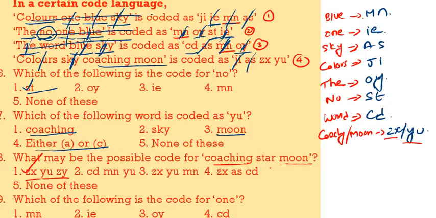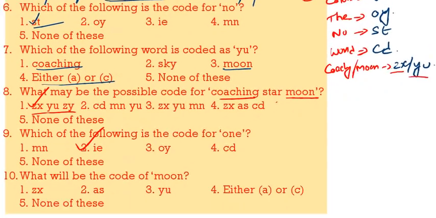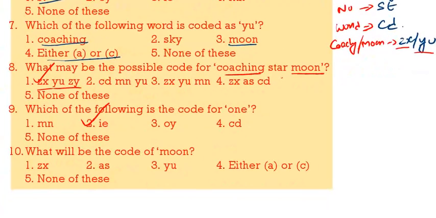Then what is the code for 1? 1 code is IE, 2 is the correct answer. Next, what is the code for moon? Moon code is either ZX or YU. So either A or C.